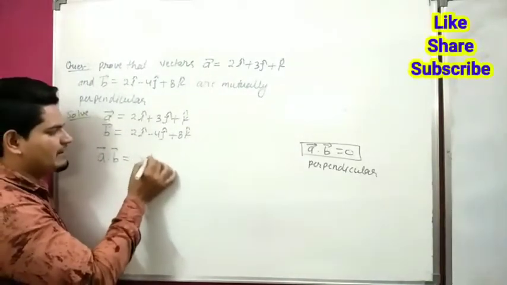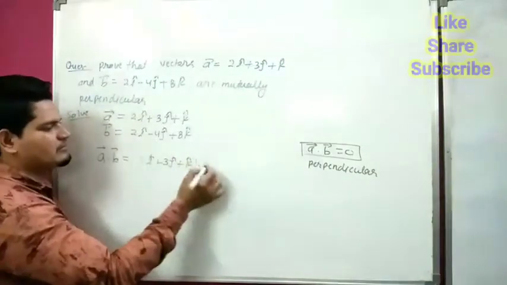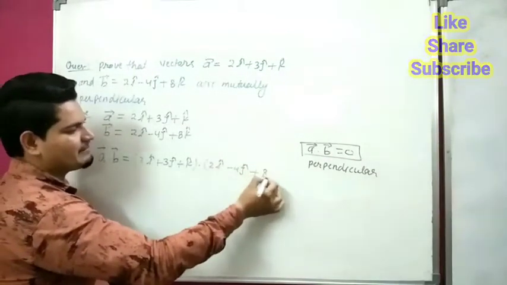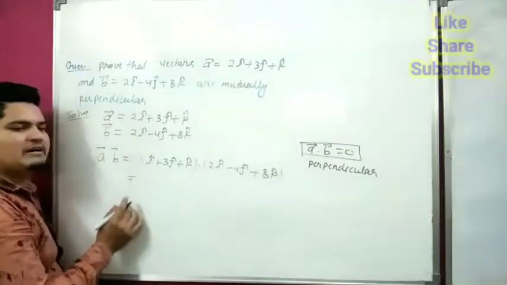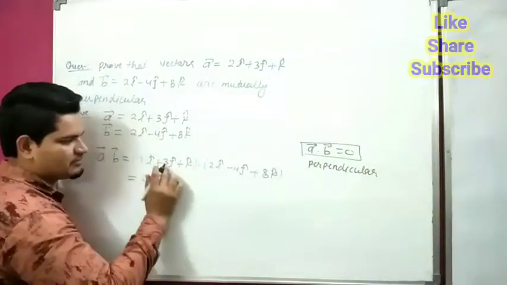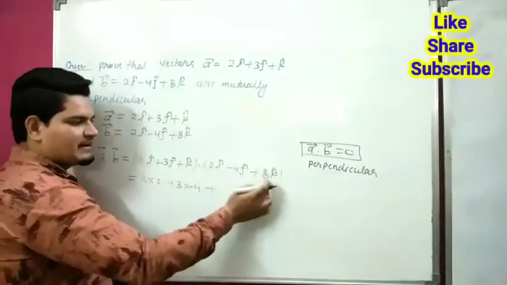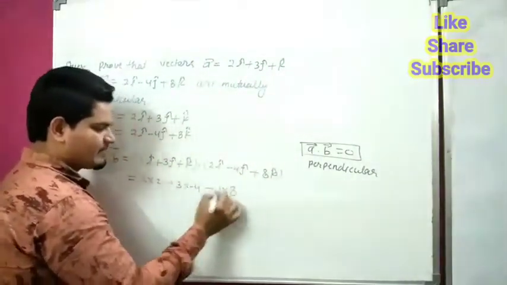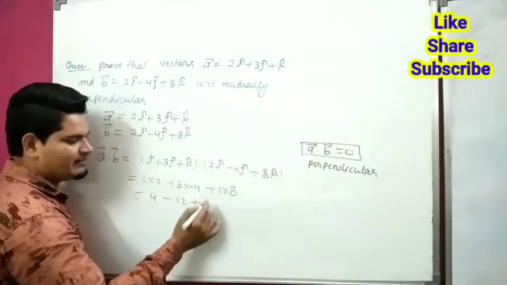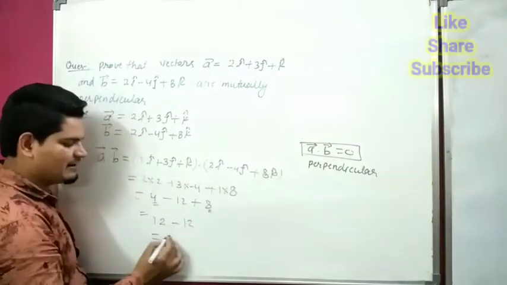So vector A is 2i cap plus 3j cap plus k cap, and vector B is 2i cap minus 4j cap plus 8k cap. So we have to multiply: 2 multiplied by 2, j multiplied by j, so 3 multiplied by minus 4, k multiplied by k, so 1 multiplied by 8. Now 2 times 2 is 4, 3 times minus 4 is minus 12, 1 times 8 is 8, so 4 plus 8 is 12, and this minus 12, 12 minus 12 is 0.